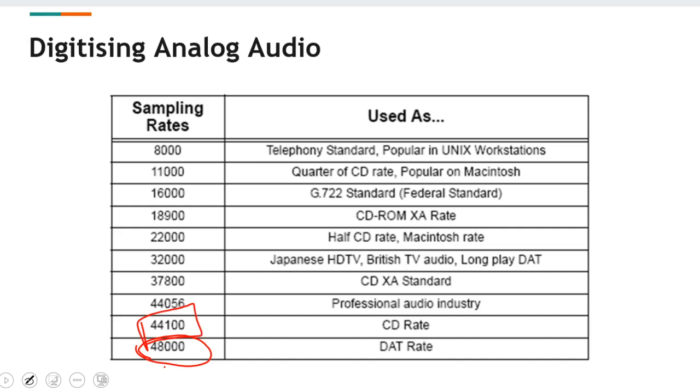And the lowest is around what is used in telephones. This is the difference that we observe between listening to music on a telephone and on digital audio playback. Because that significant sampling rate difference is there, we hear the sound very differently as well.